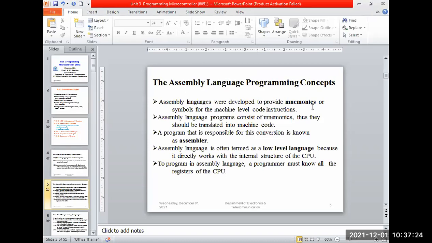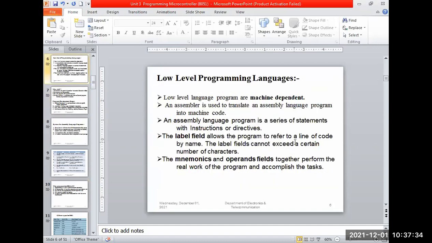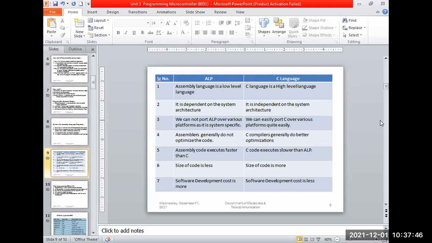Okay, so without wasting time, now we'll see the difference between assembly and C. We defined what low level language is. Our assembly language is machine dependent, uses syntax, uses numerics. You will read, you'll understand. Take this difference, fast, everyone take it. Difference between the ALP, assembly level language, and the other is C, which is a high level language.